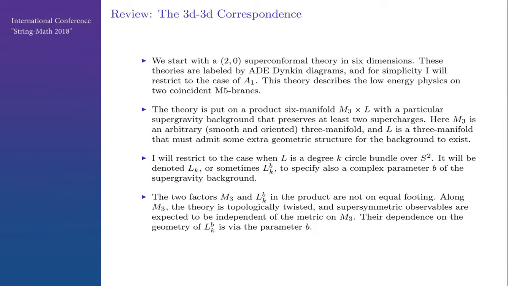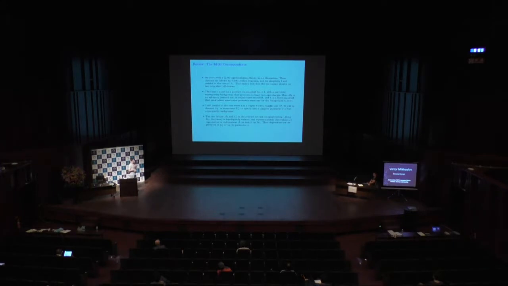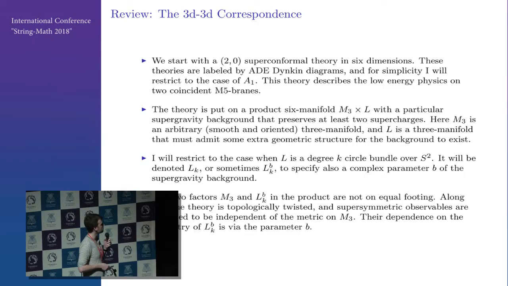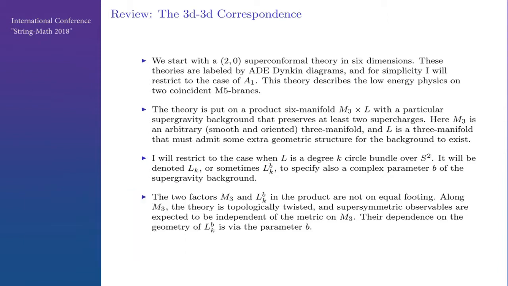I will restrict to the case when L is a degree K circle bundle over S2, so it will be S1 times S2, S3, or a lens space. I will sometimes denote it L_K,B to specify also a complex parameter B of the supergravity background on which things depend. The 2 factors in the product are not on equal footing. Along M3, the theory is topologically twisted, and supersymmetric observables are expected to be independent of the metric on M3. But they do depend on the background on this lens space through this parameter B.